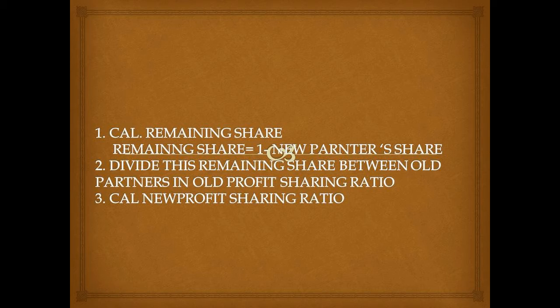The following steps are applied to calculate the new profit sharing ratio. The first is to calculate the remaining share: remaining share is equal to 1 minus the new partner's share of profit. The new partner's share of profit is mentioned in the question. The second step is dividing this remaining share between the old partners in the old profit sharing ratio. And the last is to calculate the new profit sharing ratio by equating the denominators.